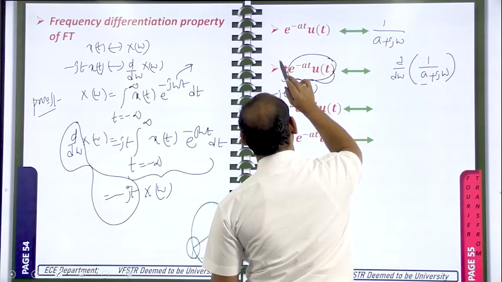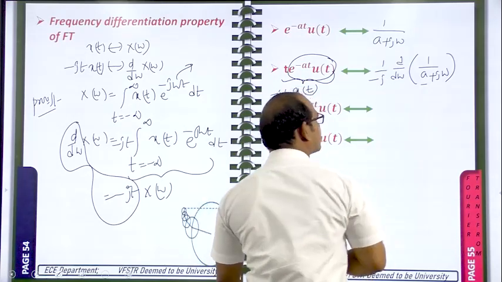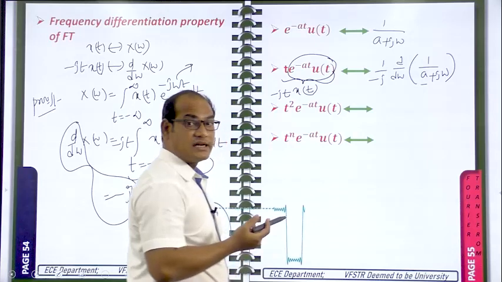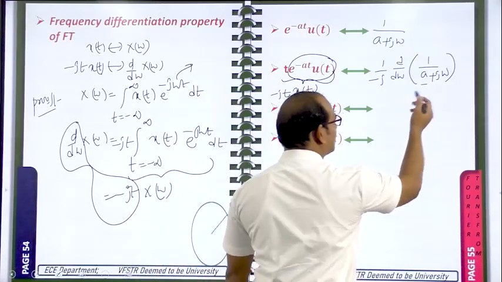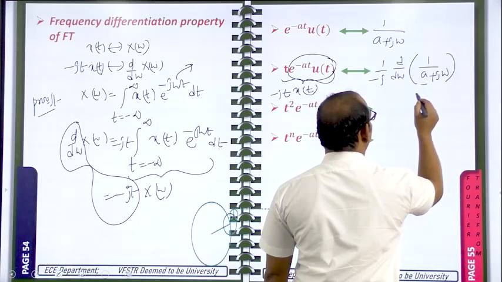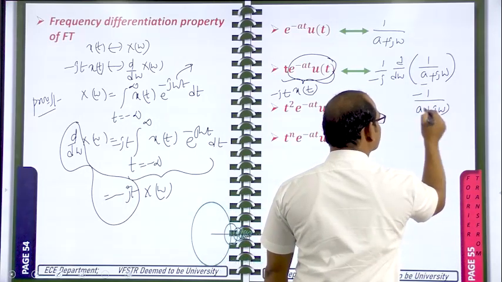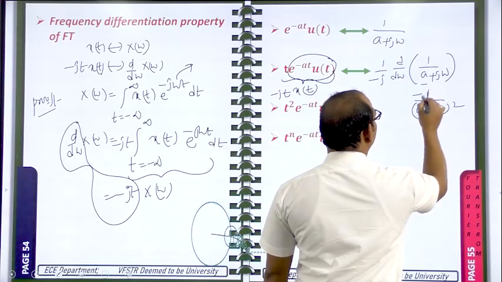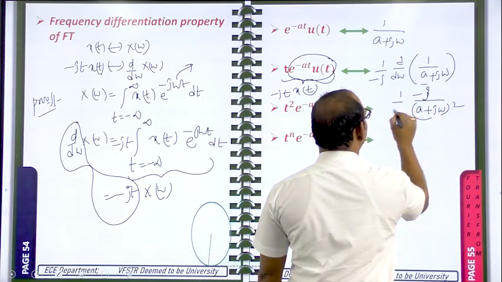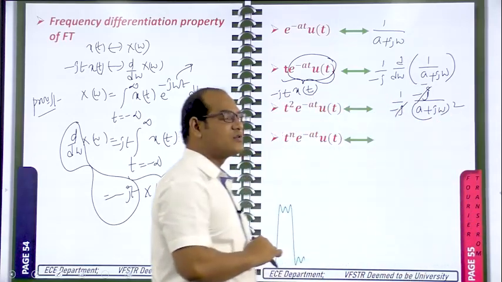Here only t is there, that means minus j should come in the denominator. Then that will be the answer. You need to do the differentiation for this one. It is like 1 by x, that means minus 1 by x square, so minus 1 by a plus j omega whole square, and here j you will get, this minus is cancelled. The answer is 1 by a plus j omega whole square.